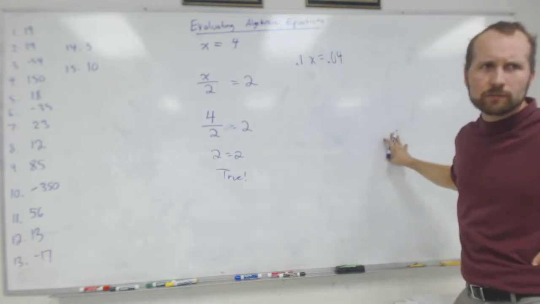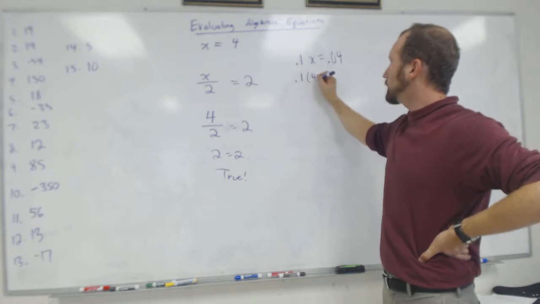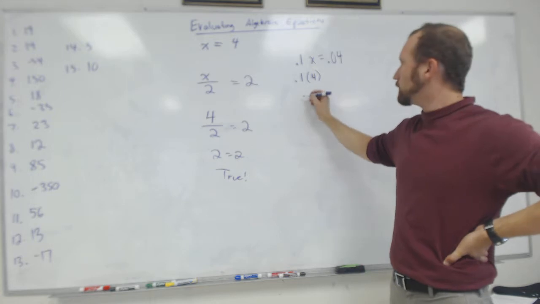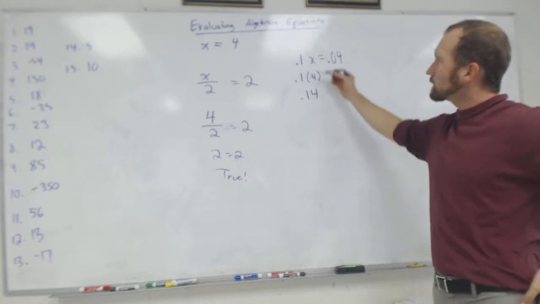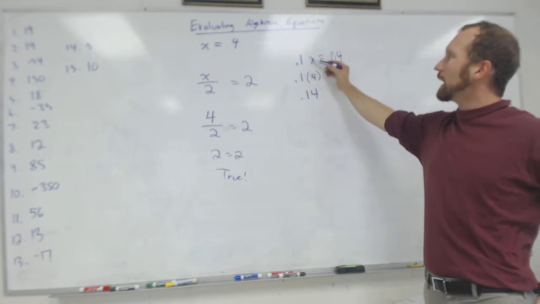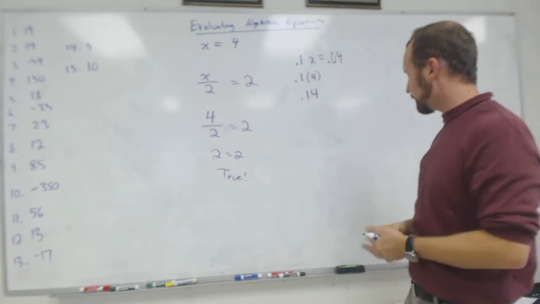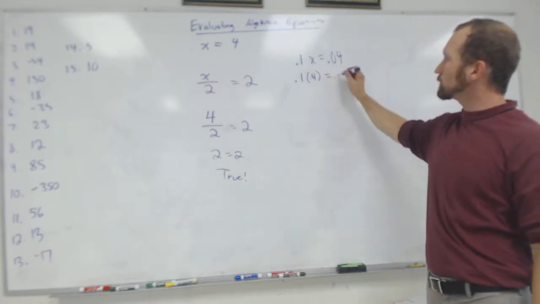So what are we going to do? We plug our 4 in. 0.1 times, and you see how now when I plugged it in, I put those parentheses in there? Because I don't want to just write 0.14. This means 0.1 times x. So I'm saying 0.1 times 4, and I'm saying that with parentheses. 0.1 times 4 equals 0.04.